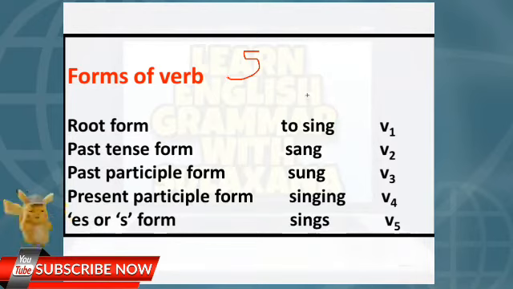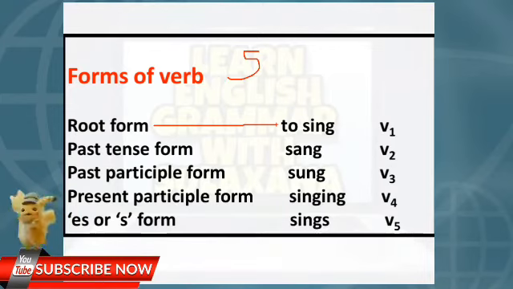It is called V1, V2, V3, V4 and V5, meaning verb 1, verb 2, verb 3, verb 4 and verb 5. So what is V1? V1 is called root form. Each and every verb has a root form, meaning original form.